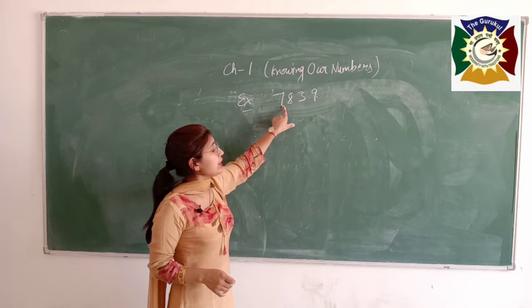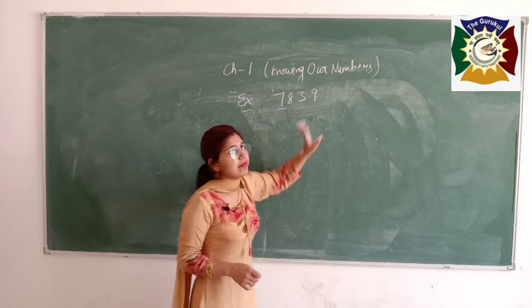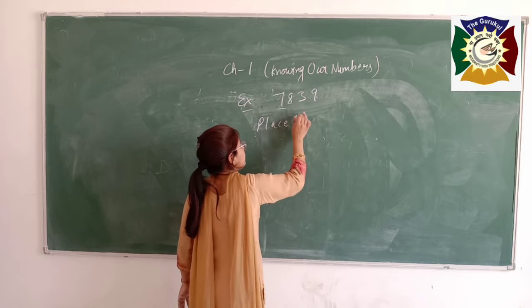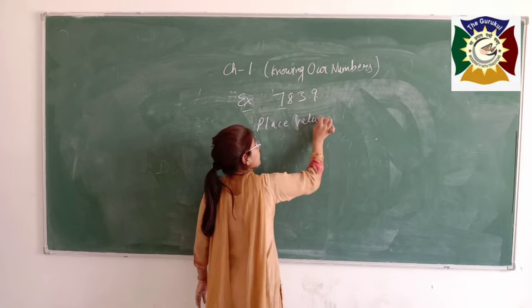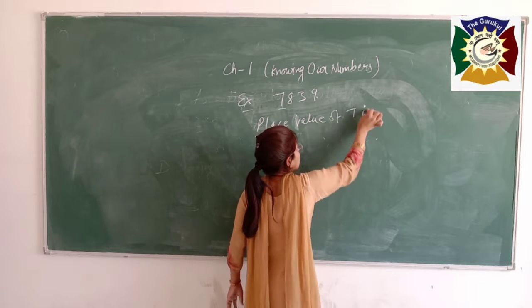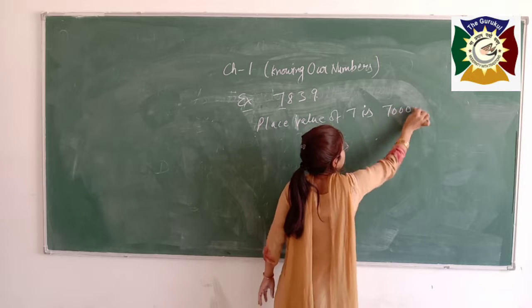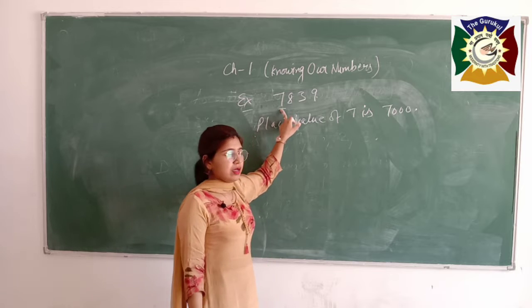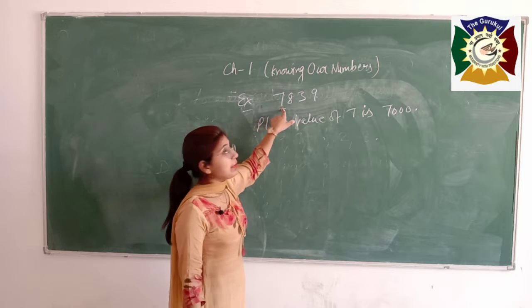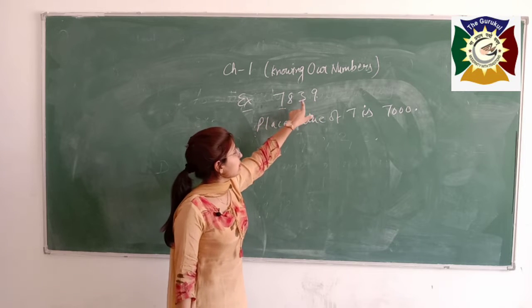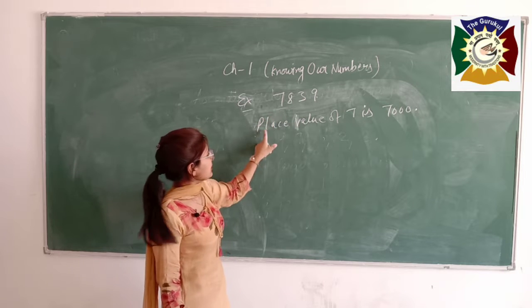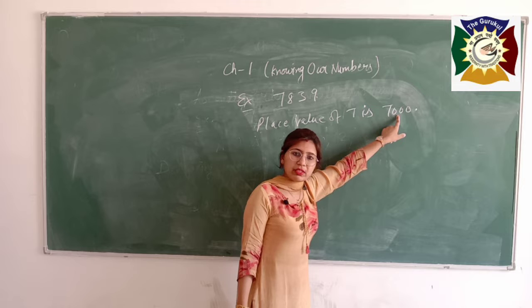The place value of 7 is 7,000. It depends on the position of the number, at which position the number is placed. Here 7 is on the place of thousands, so the place value of 7 is 7,000.